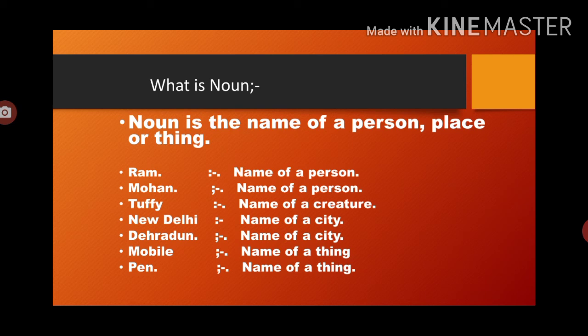Now let's see the classification of noun. Nouns are divided into various types. Clear?